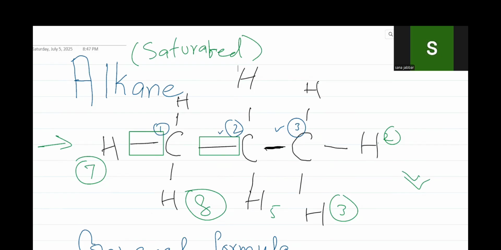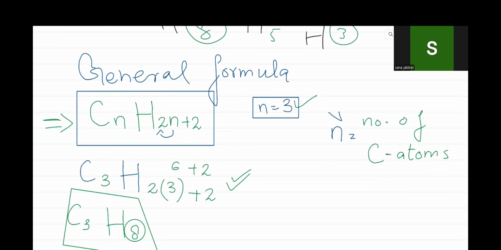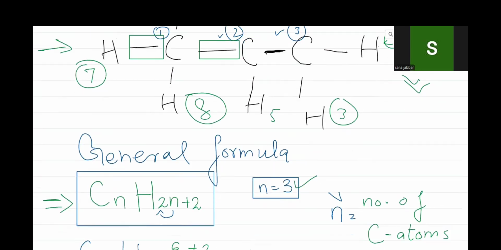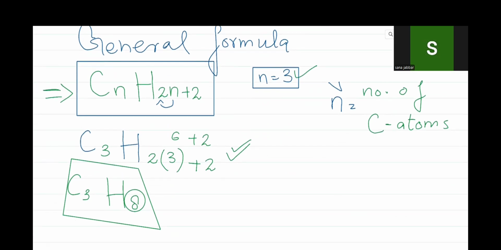And what is a hydrocarbon? Only hydrogen and carbon are bonded, meaning the bonds are between carbon and hydrogen, and no other atom is attached to the carbon atom. The general formula is CnH2n+2, and n is the number of carbon atoms. You just count the carbon atoms and put that in place of n. It will be very easy to determine the number of hydrogen atoms using this formula.